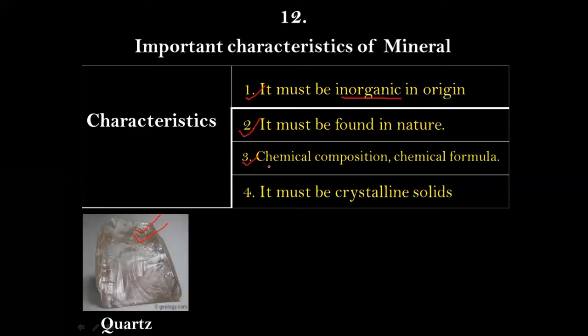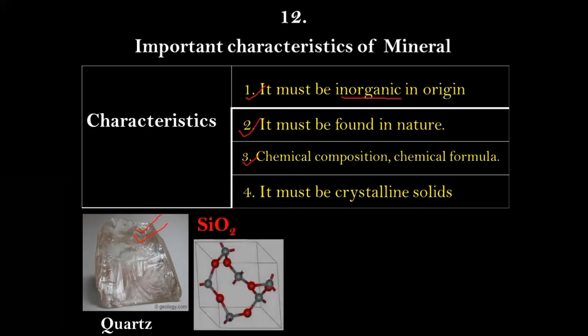Number 3, it should have a chemical composition that can be expressed by a chemical formula. So the chemical composition and formula of quartz is SiO2, that is silicon and 2 oxygen. This is the chemical formula, so it also qualifies characteristic number 3. And number 4, it must be a crystalline solid. So this quartz is solid, so this quartz qualifies all the 4 characteristics of a mineral. So this quartz is a mineral.